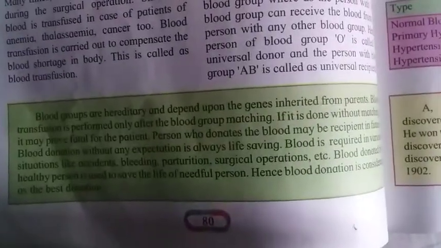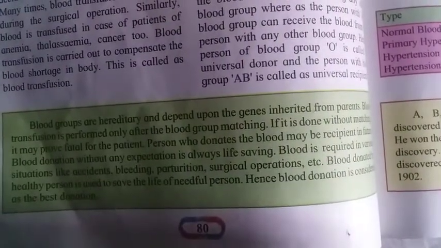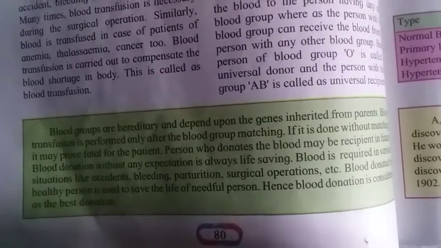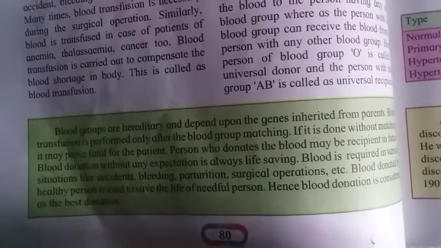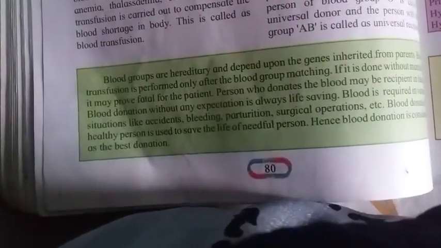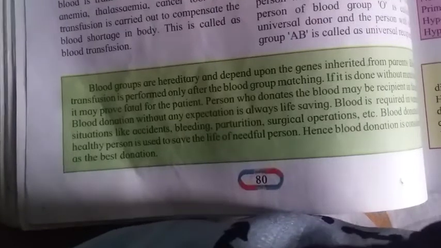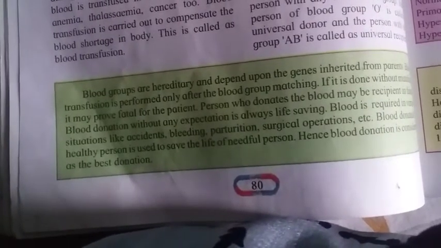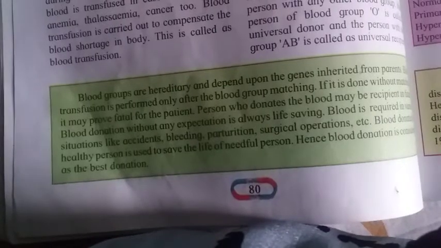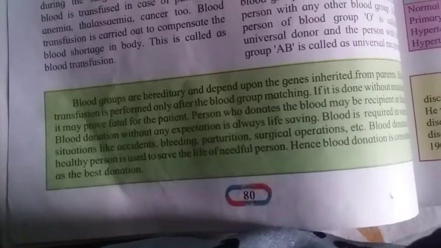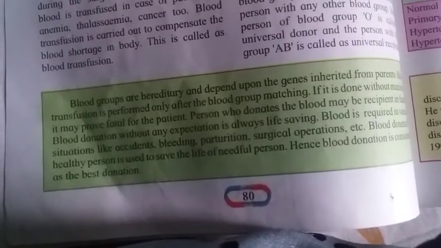Then see next one. Blood groups are hereditary and dependent upon the genes inherited from their parents. That means the blood groups of the parents are the same as those of the infants. The transfusion is performed only after the blood grouping matches. If it is done without matching, it may prove fatal for the patient.